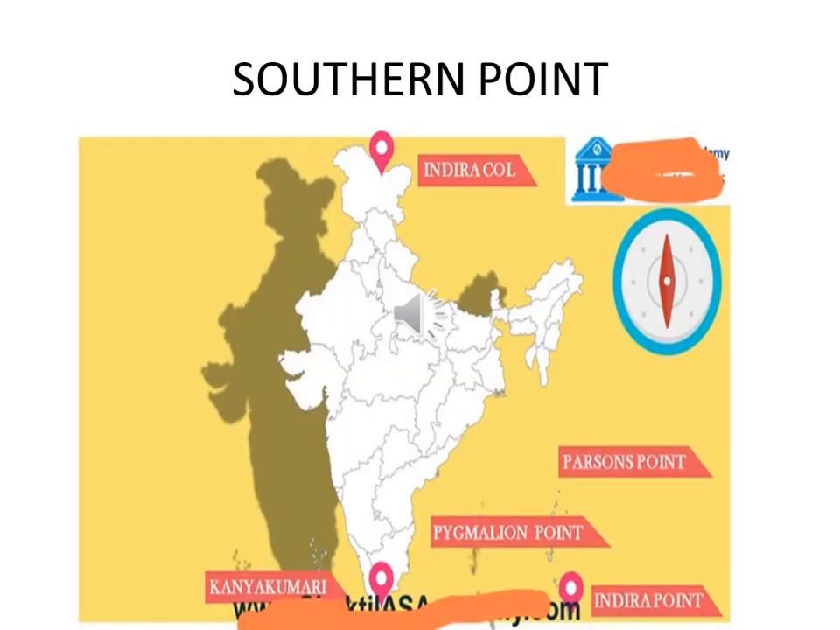The southernmost point of the country is Pygmalion Point or Indira Point, which is located in the Andaman and Nicobar Islands at a latitude of 6 degree 45 minutes. If you take the mainland, the southernmost point is Kanyakumari or Cape Comorin. The northern point of India is Indira Col.